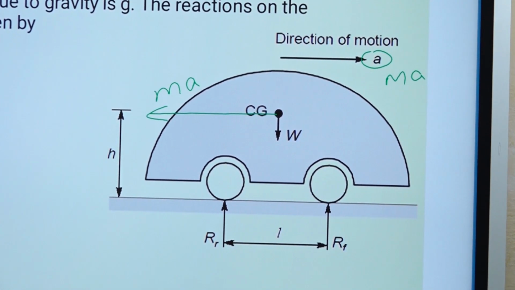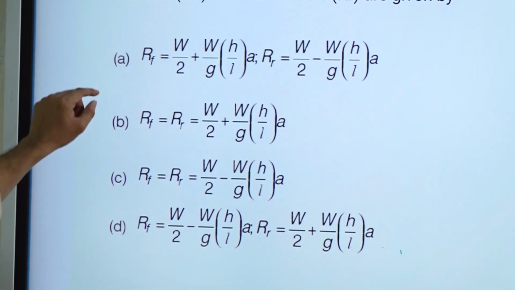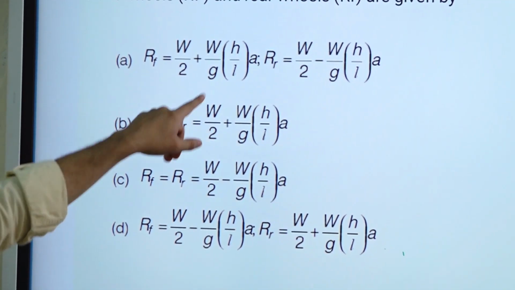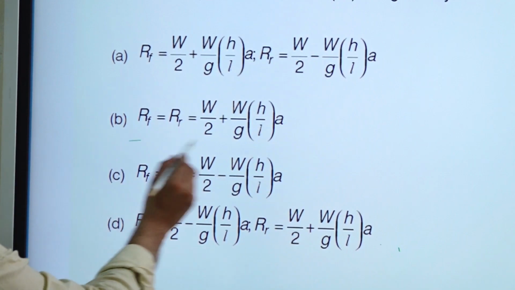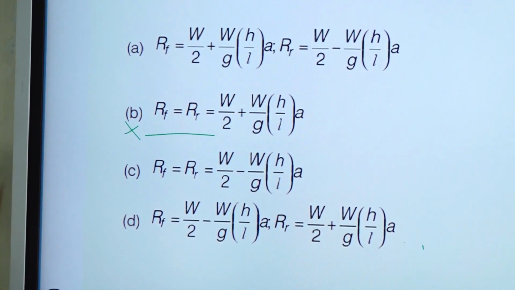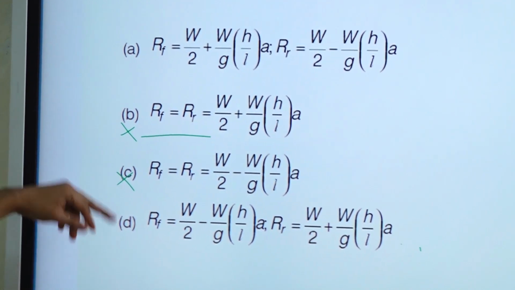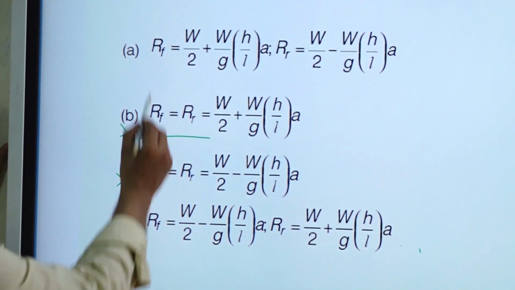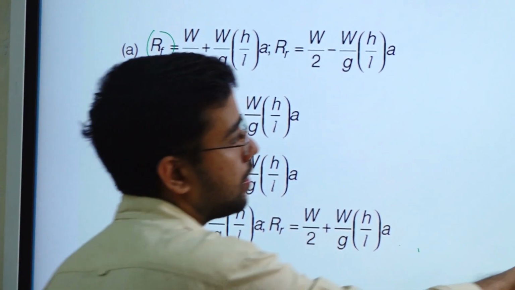Because we have to find out the reaction, first we need to see the options. Rf is equal to W by 2, this one. It cannot be equal, because one ma is coming, so this cannot be the answer. This also cannot be the answer. So the answer will be out of the remaining ones. If we find out only Rf, we can find out the answer. We don't have to find out Rr.